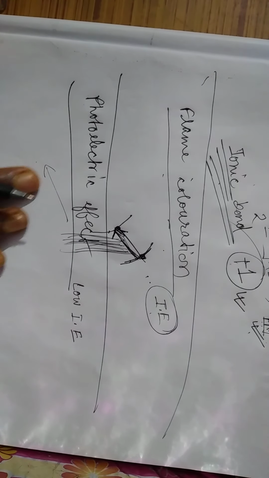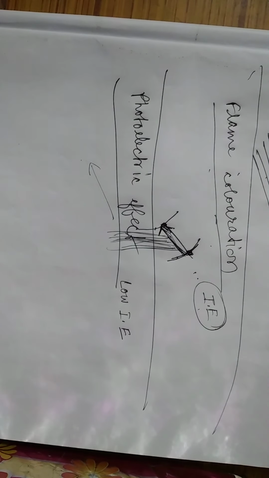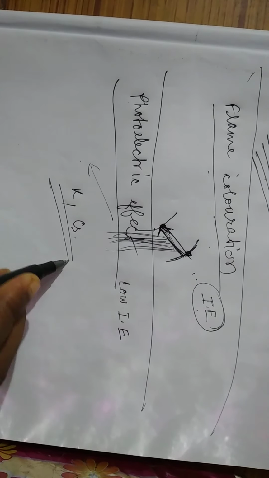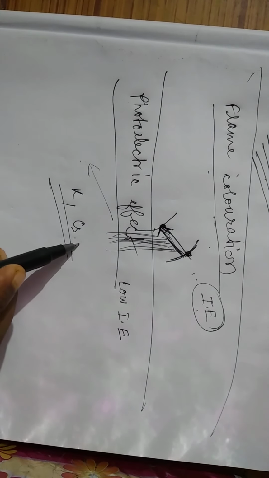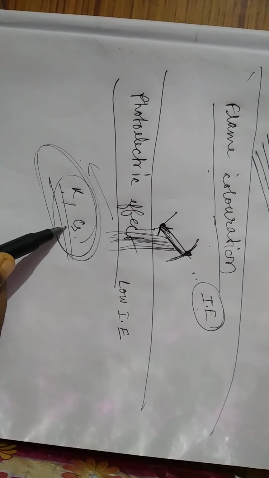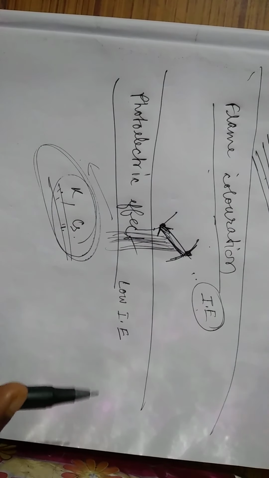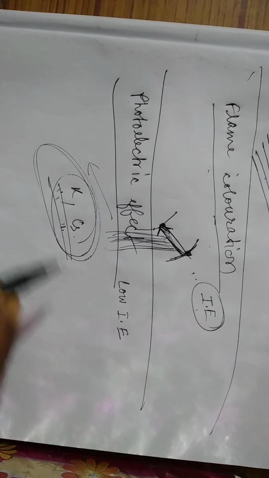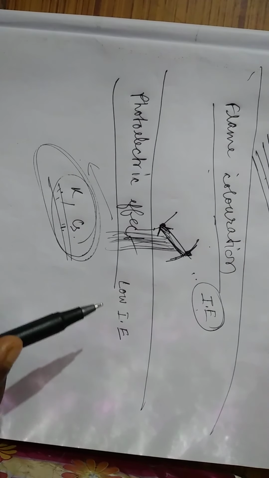So only they can show the photoelectric effect. Generally, potassium metal and cesium metal are able to show the photoelectric effect. So in a photoelectric cell, these elements which have very low ionization enthalpy can be used. But lithium's ionization enthalpy is not so low that we can use lithium in the photoelectric cell.